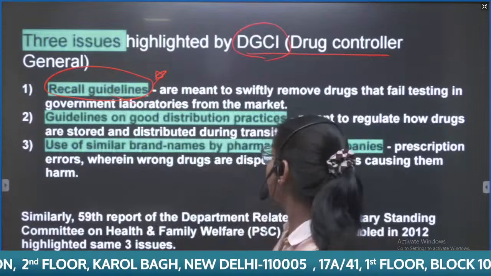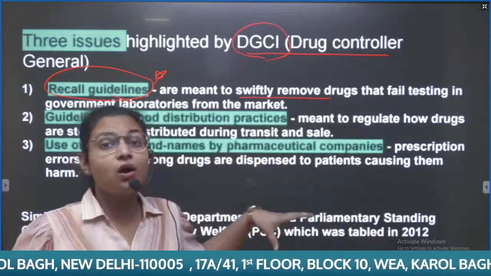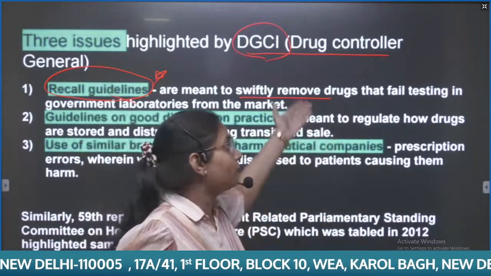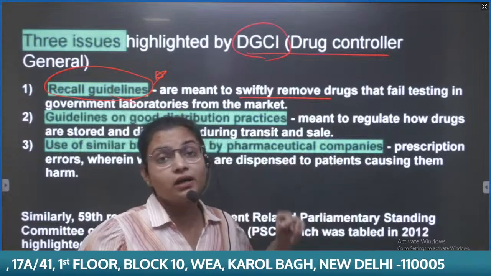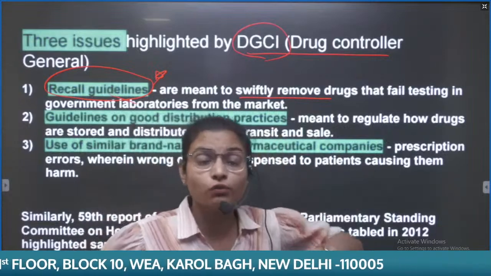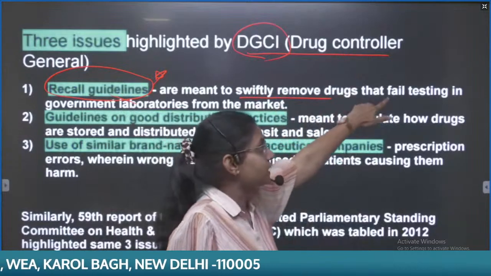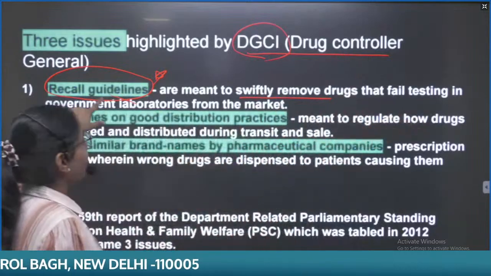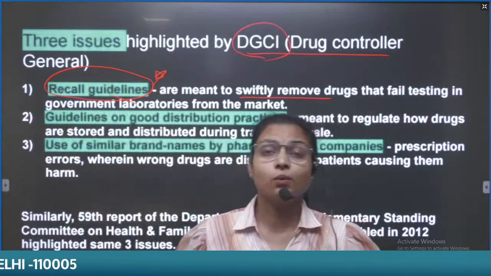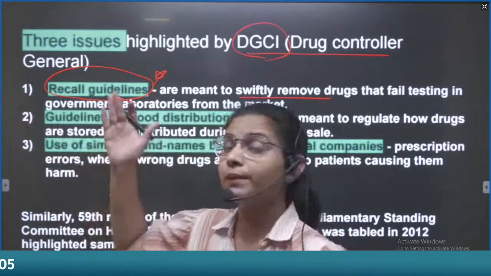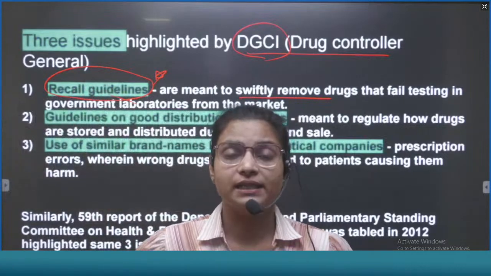If there is a lack of standards followed by a particular drug, or a lack of quality in the drug, then there should be swift removal from the market. It means swiftly removing the drugs that fail the testing in government laboratories from the market. But we will discuss what are the problems, why we are not able to implement the recall guidelines. I hope the meaning of the recall guidelines is clear to you.